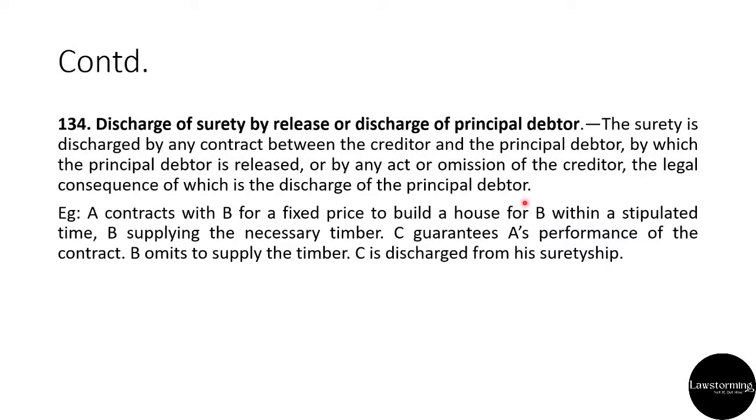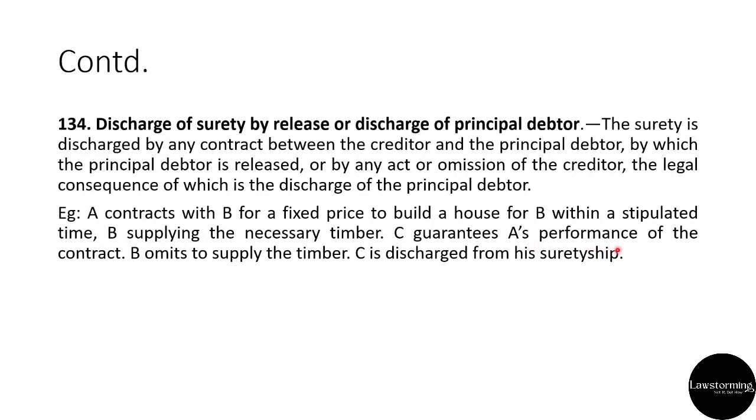Now the example says A contracts with B for a fixed price to build a house for B within a stipulated time, B supplying the necessary timber. C guarantees A's performance of the contract, but B omits to supply the timber.